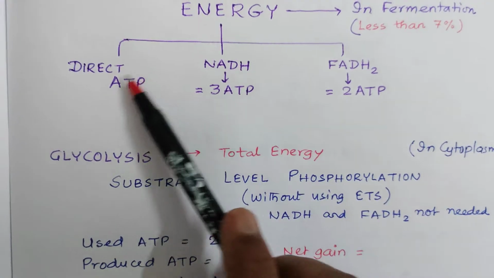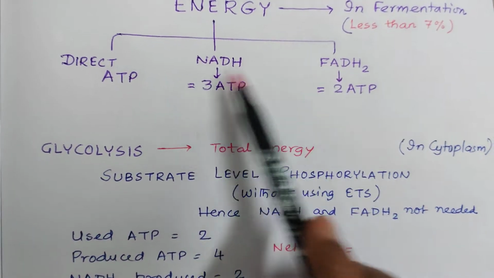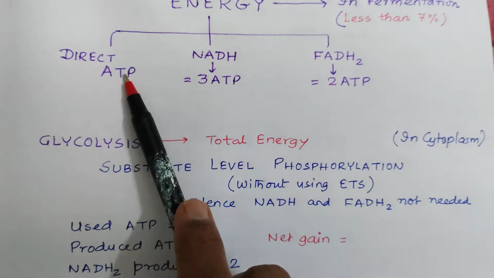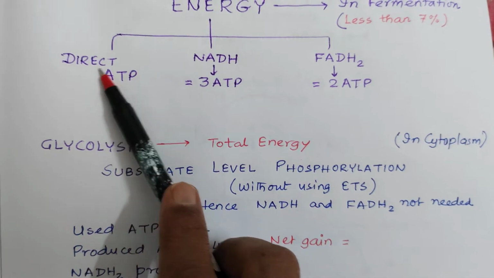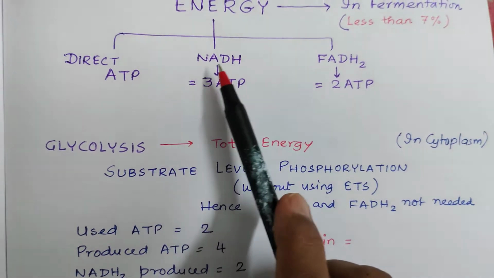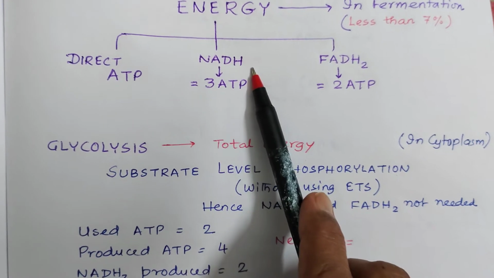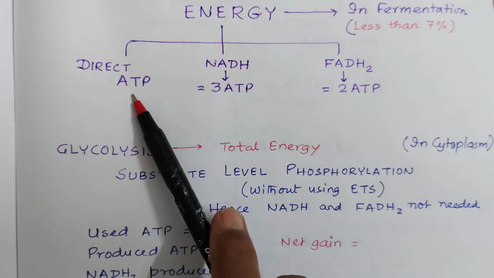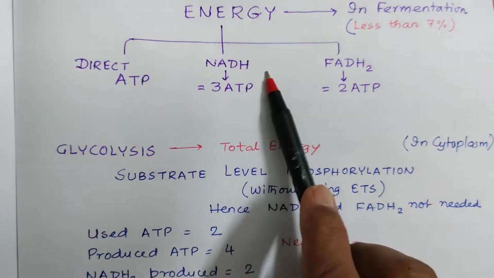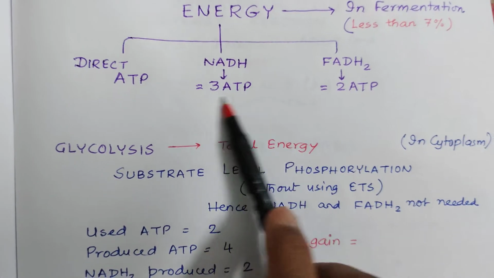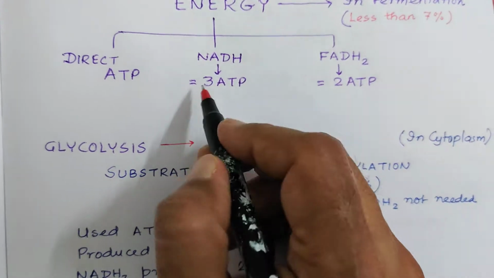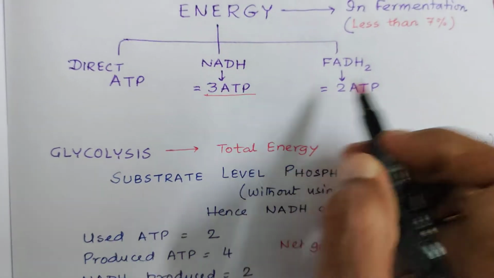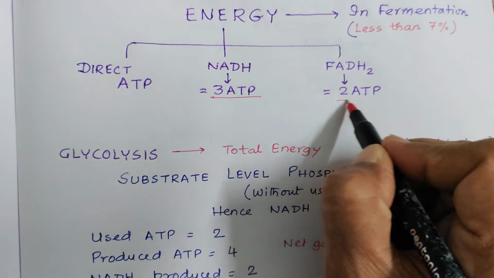Now this energy can be divided into three types. It can be direct ATP, NADH form, or FADH2 form. Each NADH gives 3 ATP and each FADH2 gives 2 ATP.